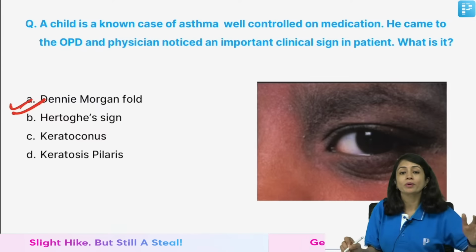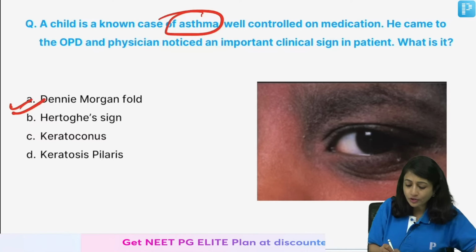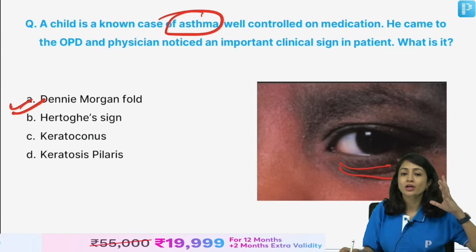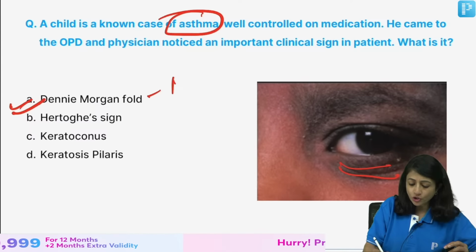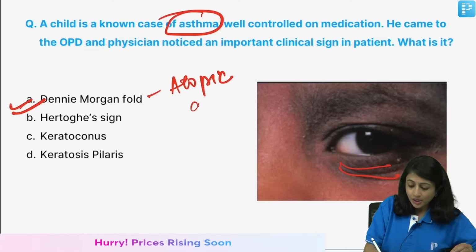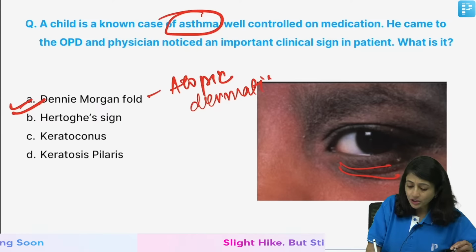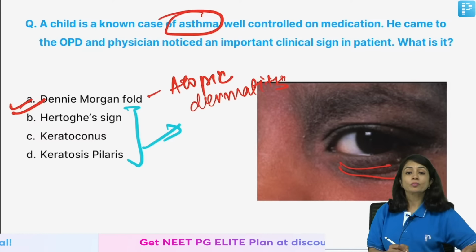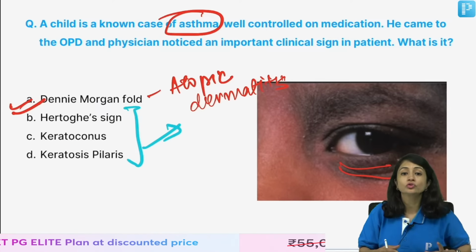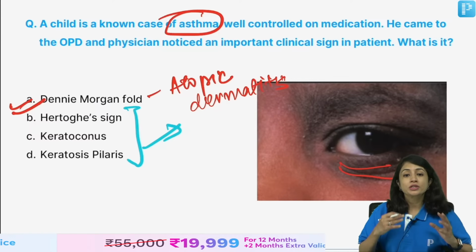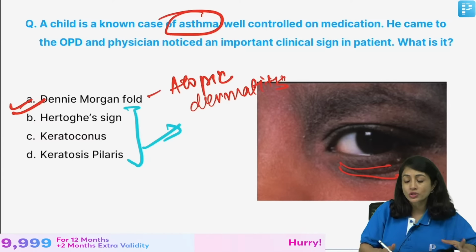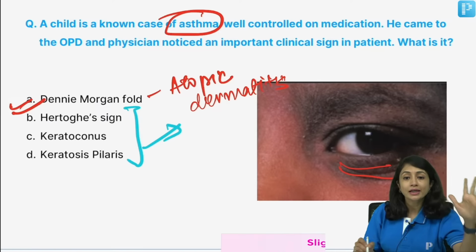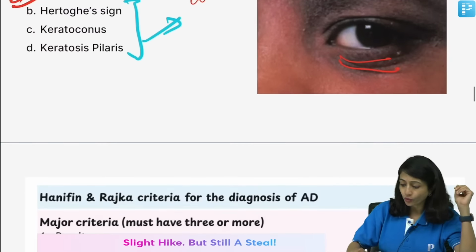Yes, this is atopic dermatitis. Here is a history of atopy, and you can see this extra fold of skin on the lower eyelid, which is called the Dennie-Morgan fold, which is a feature of atopic dermatitis. Now, please remember the other features which I have put, which are Hertoghe sign, keratoconus, keratosis pilaris, also features of atopic dermatitis. But what you see in the image here is an extra fold of skin on the lower eyelid. This is called the Dennie-Morgan fold, and this is a feature of atopic dermatitis.